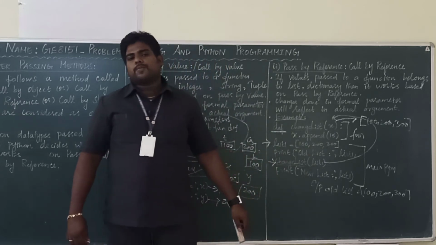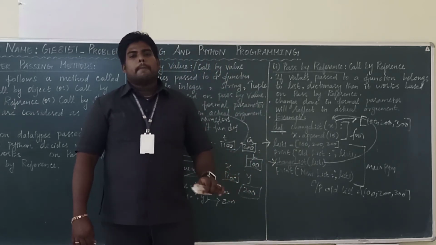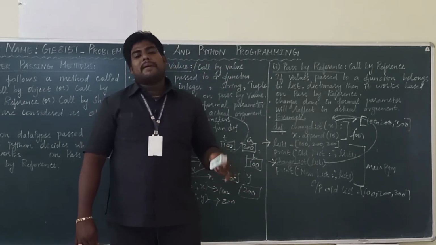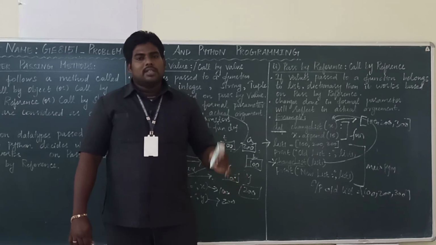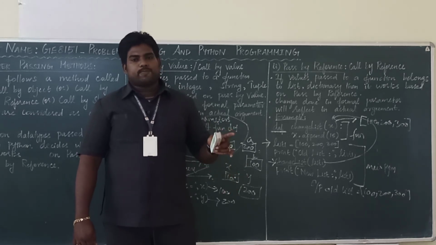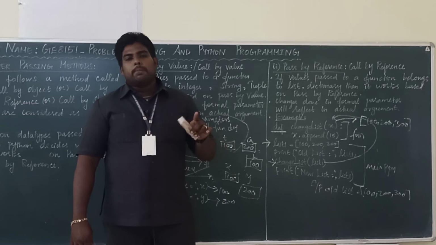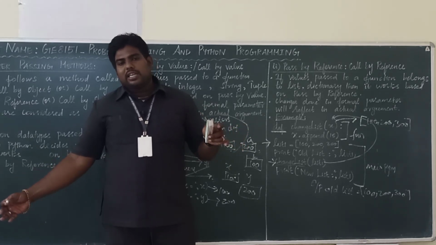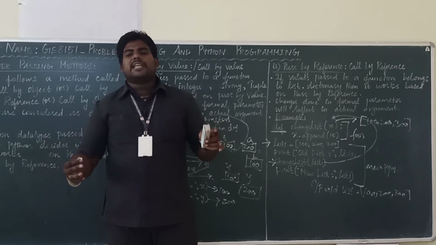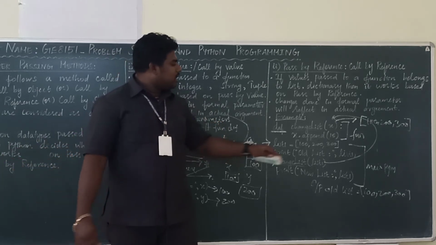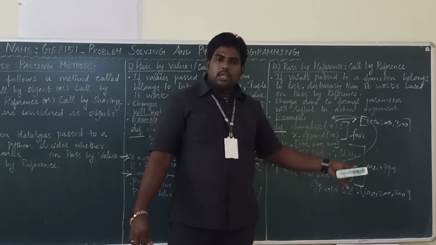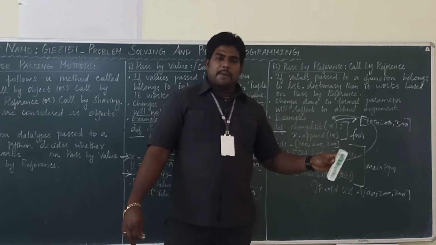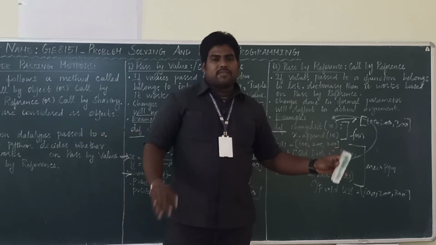What is this append? Append is a predefined method which is present in the list. It is a built-in method used to add additional elements at the end of the list. All of you got it?